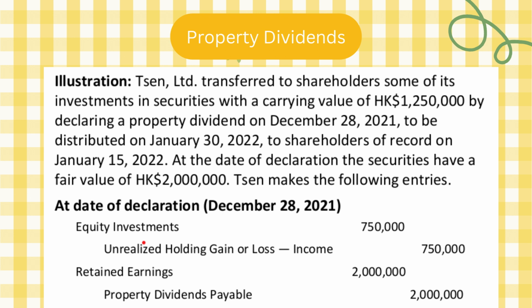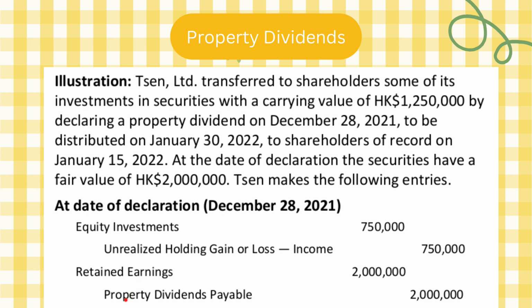Now, this is the first one. In this entry, I'm just adjusting the value of the asset, which is the equity investment. Now I want to declare that I'm going to give dividends to shareholders. So again, dividends will be taken from retained earnings. They decrease retained earnings.